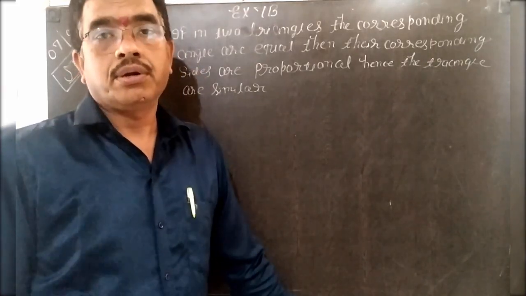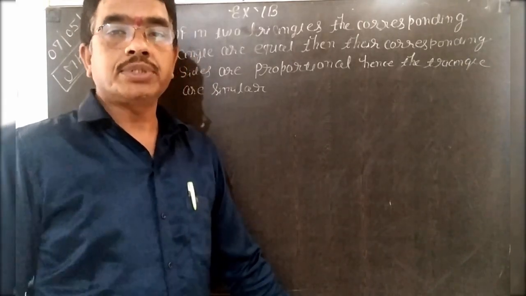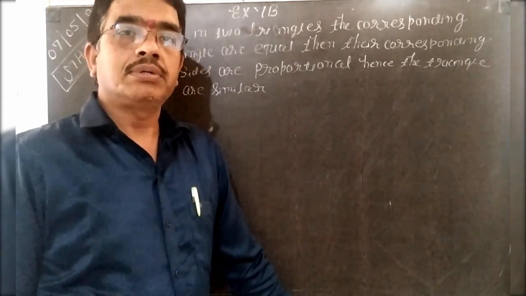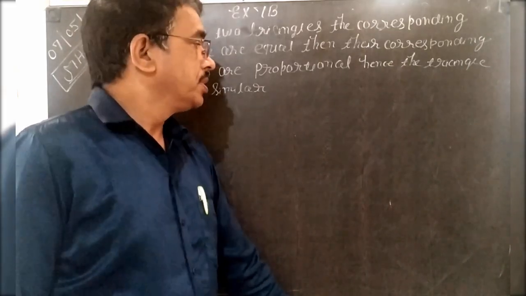Good morning students, welcome to your e-learning classes managed by Modern English School Nevada. Dear students, today I discuss theorem of exercise 7b related to Thales theorem and similarity. So there are so many theorems. Today I discuss related to similarity, that is AAA or SSS. So please see here. Dear student, today I discuss some basic theorems of similarity. So I want to discuss some similarity problems.